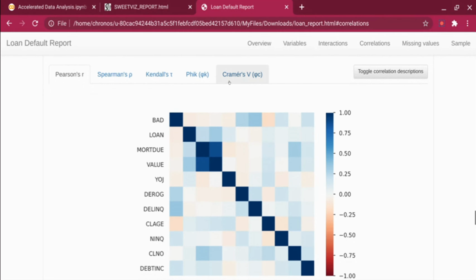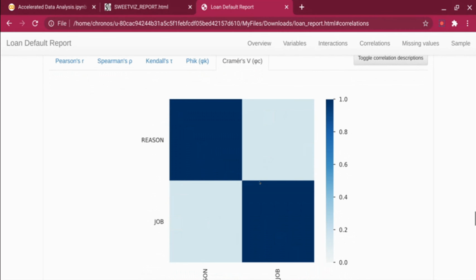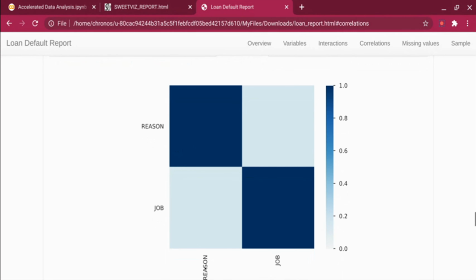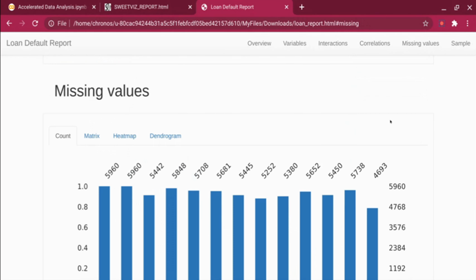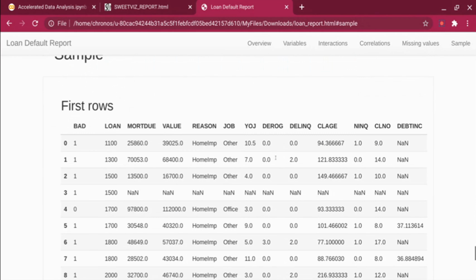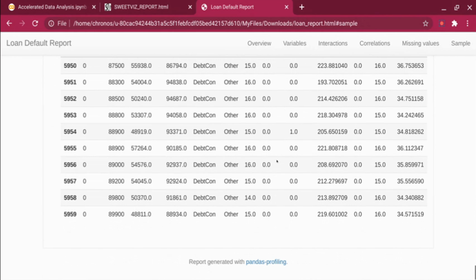In the case of categorical correlation, you can click on Cramer's V. In Cramer's V, you can see how reason and job are correlated. Basically, the darker it is, the more highly correlated. Reason is highly correlated with itself, so you can ignore the diagonal part. But if you take the other two, you can get an idea how correlated they are, right? And you can also get the missing value details on the top. And finally, sample rows showing how the rows look, the first rows and the last rows.